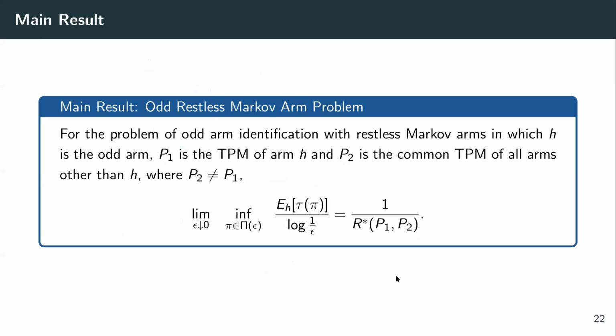And therefore, the main result we have in our paper is that 1 by R star is the correct constant that captures the limiting growth rate of the amount of time required to identify the odd arm in the setting of restless arms. And R star has the interpretation that it's the amount of effort required by the decision maker to identify the odd arm by guarding himself against identifying the nearest incorrect alternative odd arm. Let me also mention here that the closer the odd and the non-odd arms are, the smaller is the value of R star, and therefore the longer is the time taken to identify the odd arm.